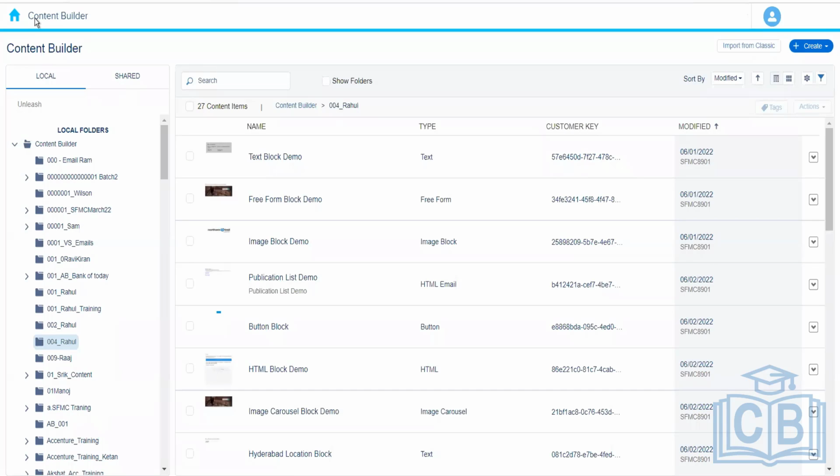Okay. So we discussed Mobile Studio and mobile push notifications, how we can create the SMS messages, and other things that we require in order to create the SMS. And there are different types of SMS message that we have in Marketing Cloud, and they have their own use cases.